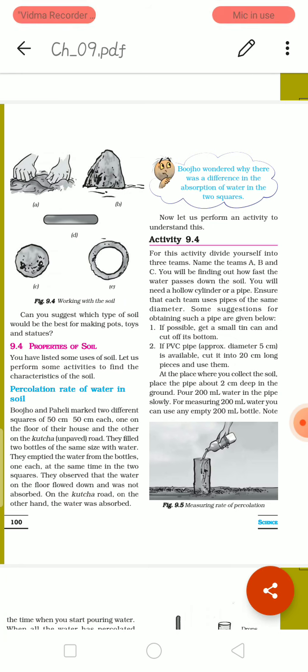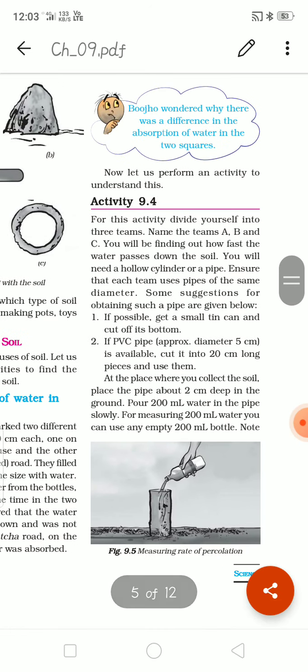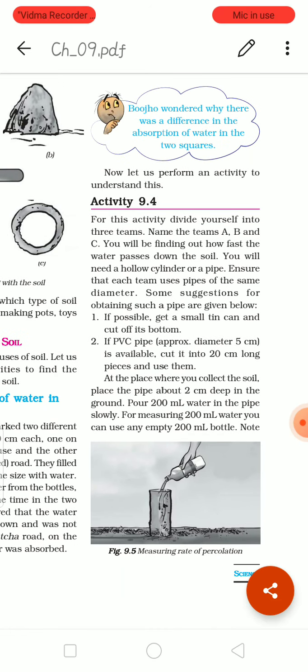Activity 9.4. For this activity, divide yourself into three teams. Name the teams A, B, C. You will be finding out how fast the water passes down the soil. You will need a hollow cylinder or a pipe. Ensure each team uses a pipe of the same diameter. Some suggestions for obtaining such a pipe are given below.